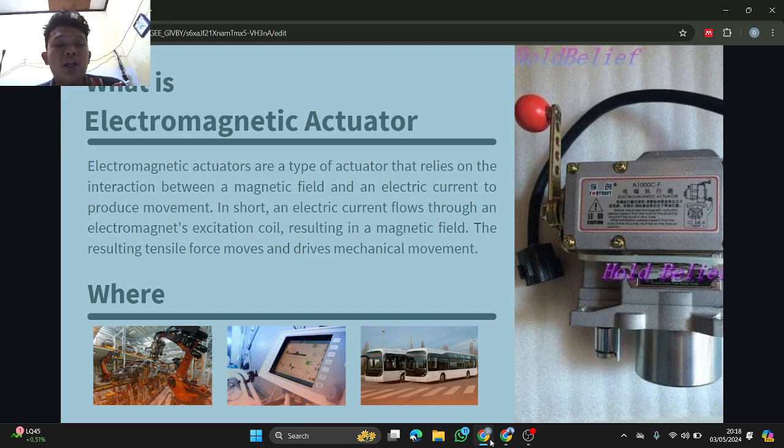Electromagnetic actuators are a type of actuator that relies on the interaction between a magnetic field and an electric current to produce movement. In short, an electric current flows through an electromagnetic excitation coil, resulting in a magnetic field. The resulting tensile force moves and drives mechanical movement.